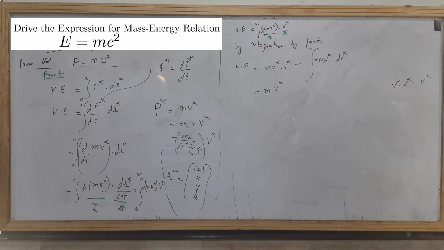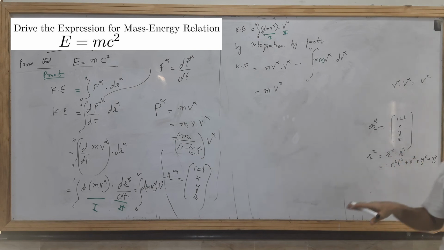When we take a vector itself in the form of components, for example, I have already told you that R will have components ict, x, y and z. But if we consider R square, it means R alpha dot R alpha, and there will be no indices. This will be equal to minus c square t square plus x square plus y square plus z square. I have already explained it.